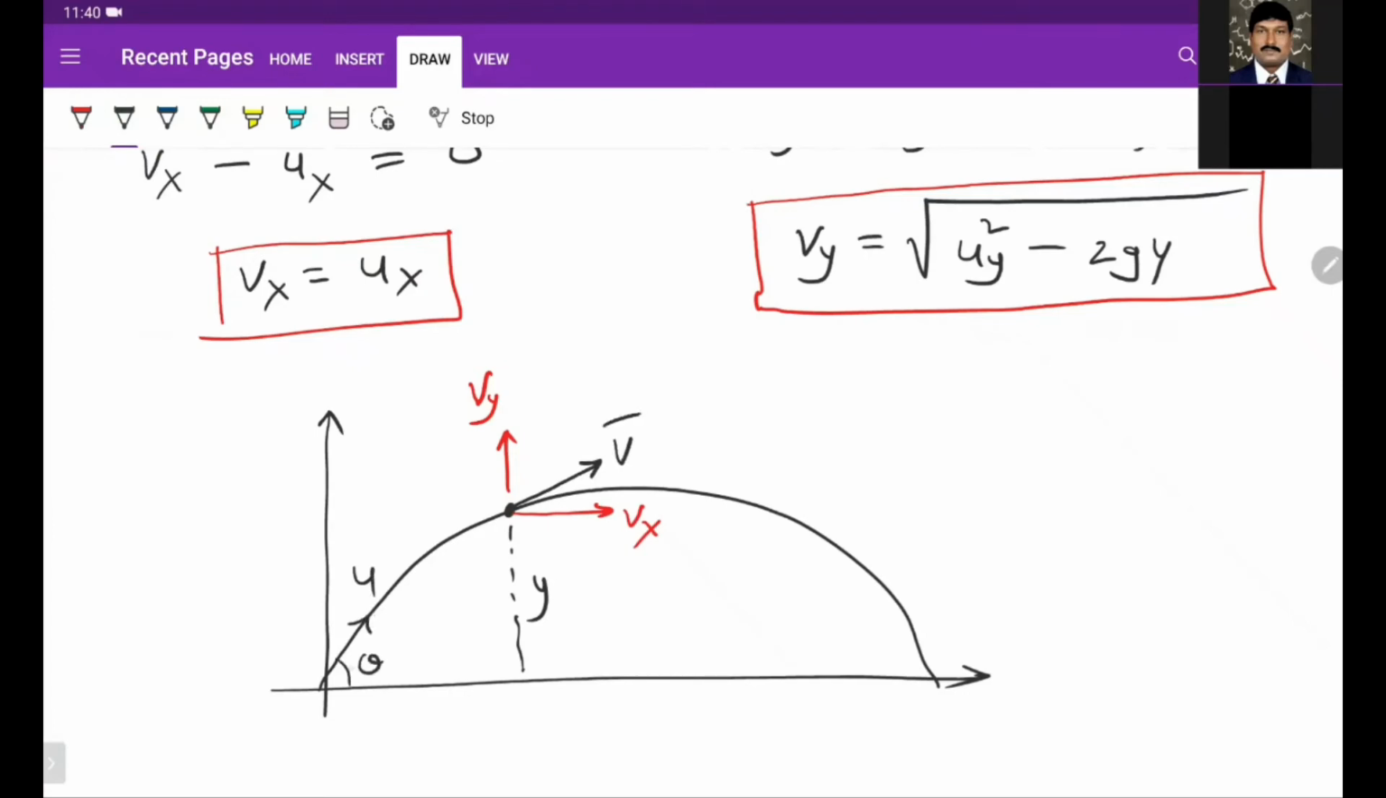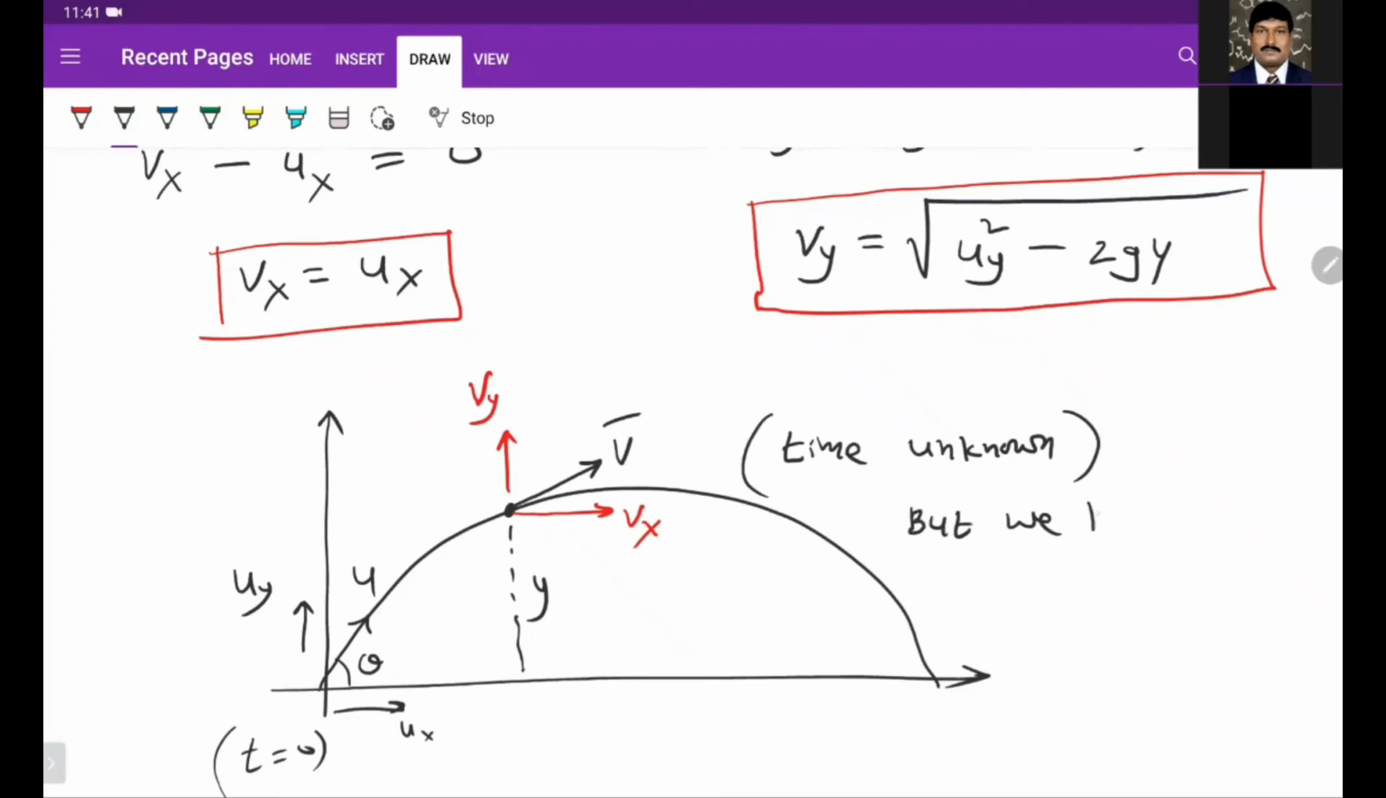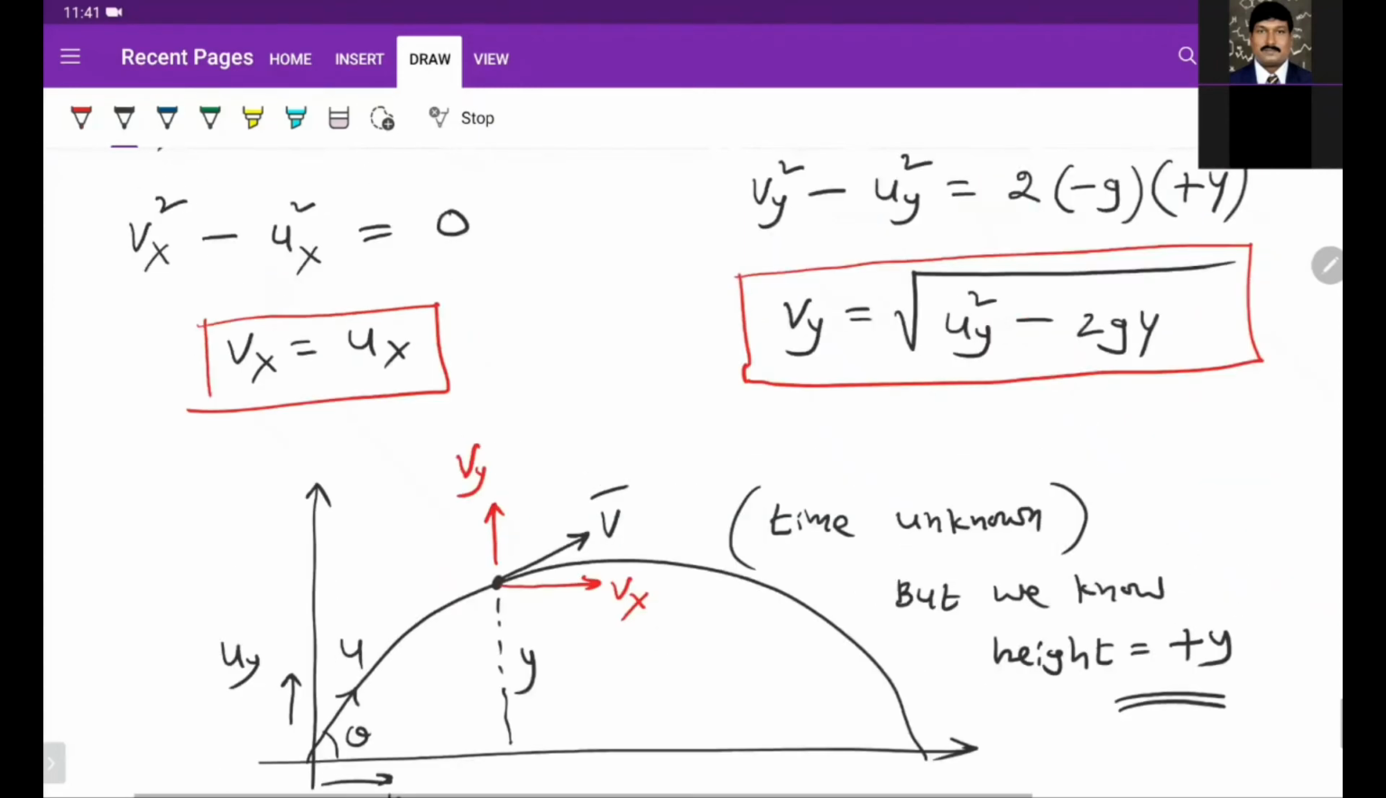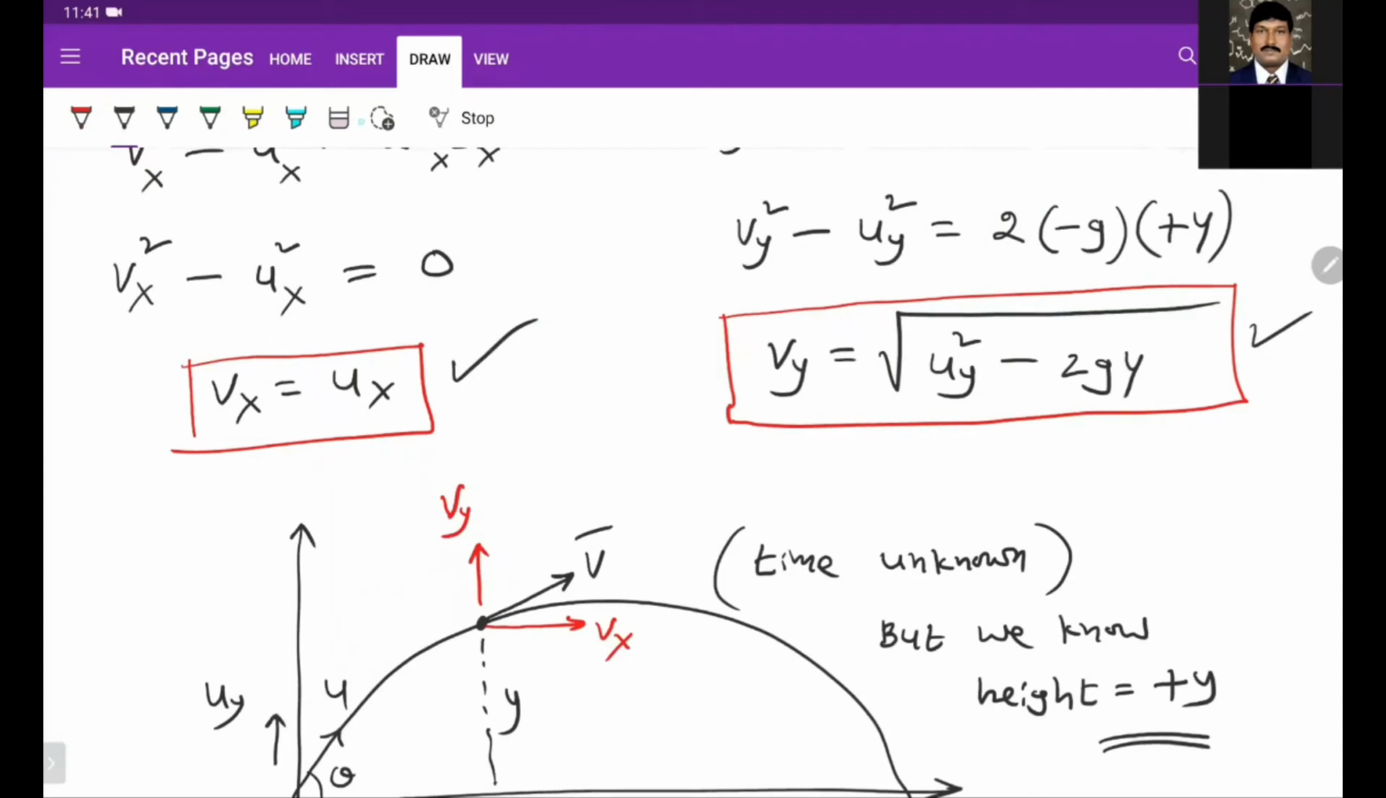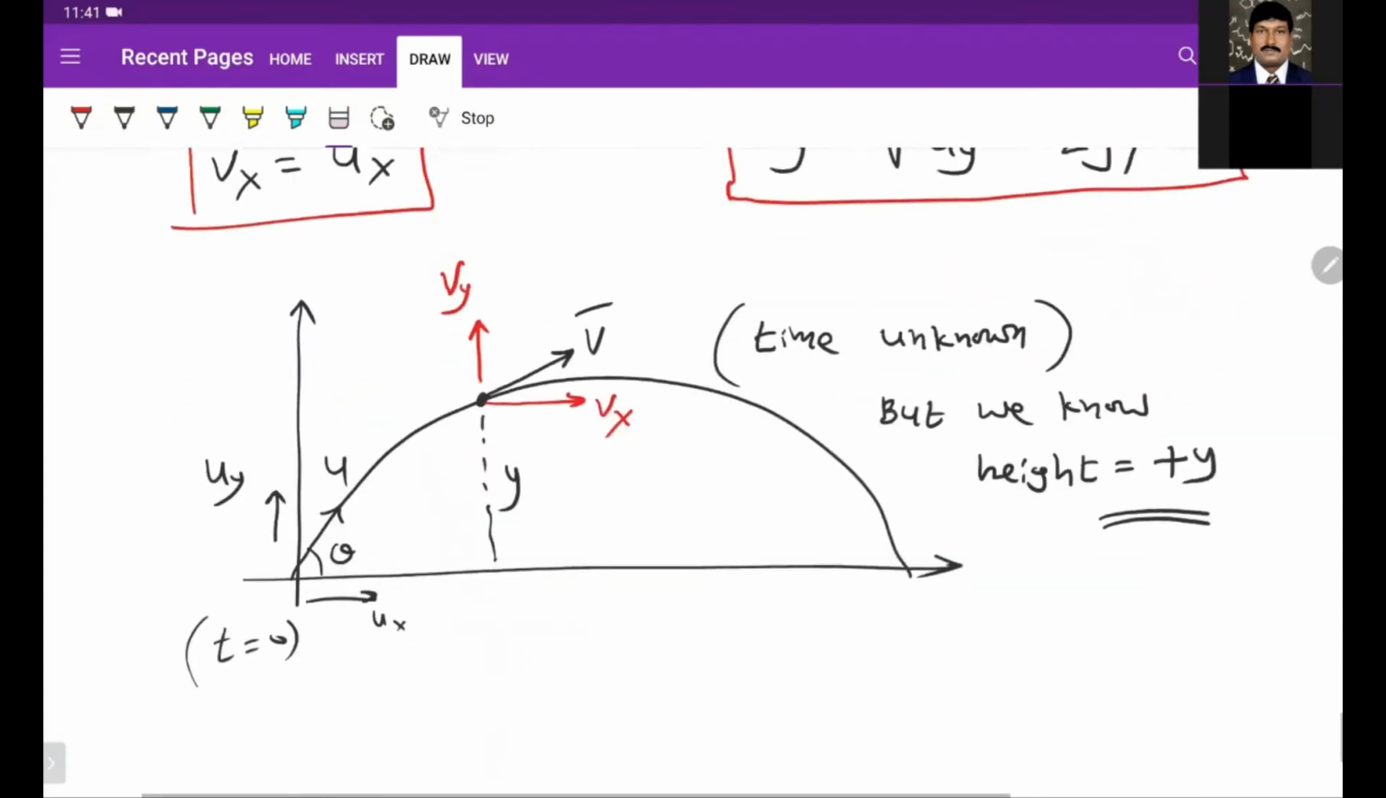Anyway, we know the initial velocity already. So this is ux, this is uy at time t0. But this is the situation after time t. Suppose we don't know the time. So here the time is unknown, but we know the height, which is equal to plus y. In this situation, you can use the above two formulas, vx and vy. So this is the application of the third kinematic equation.